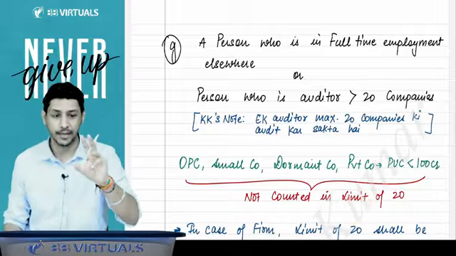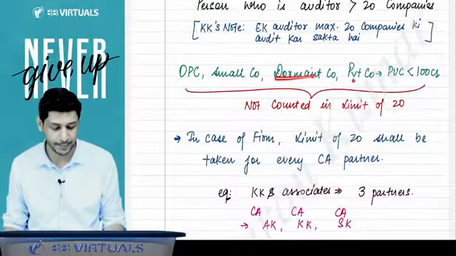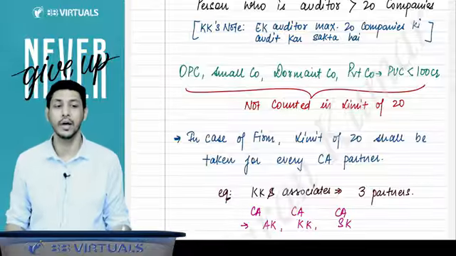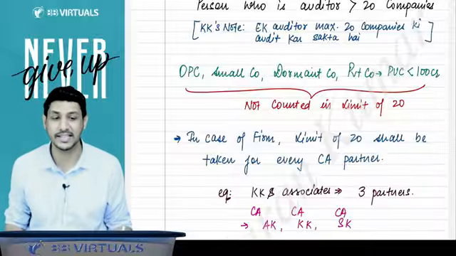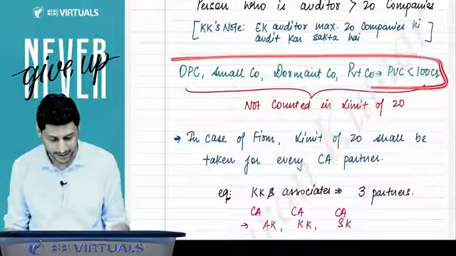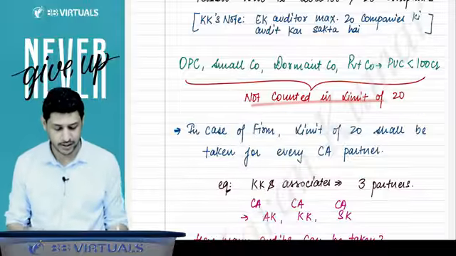But in these 20 companies, you have to exclude 4 kinds of companies: OPC, small company, dormant company, and the private company whose paid up capital is less than 100 crore. These 4 are to be excluded, so they will not be counted in the limit of 20.